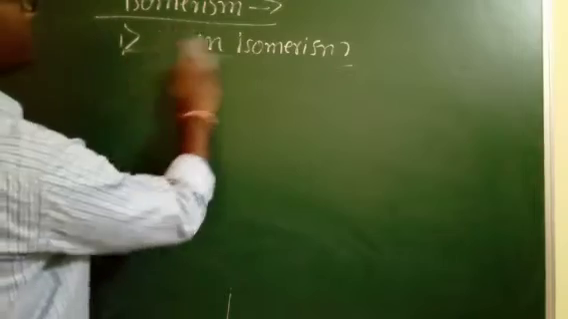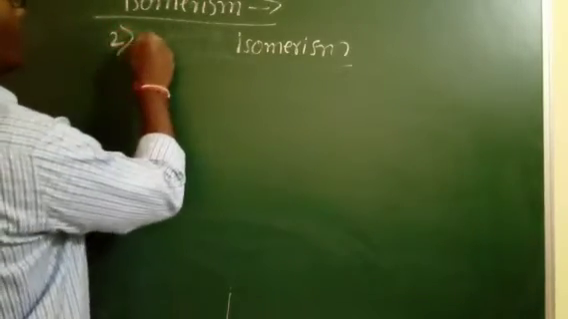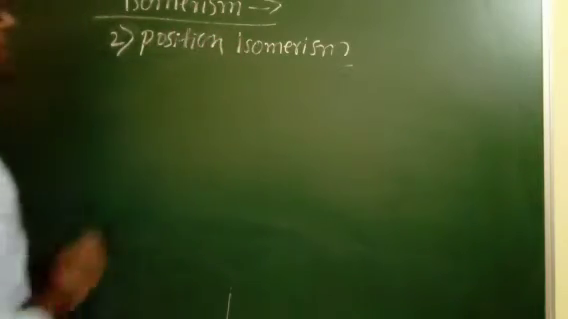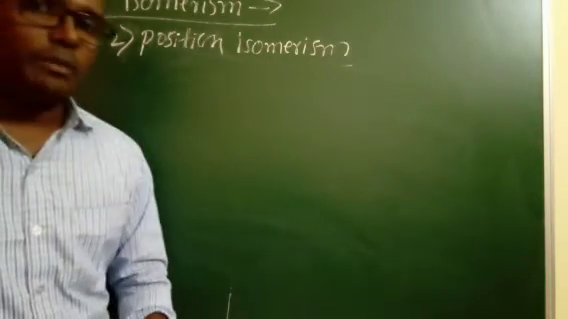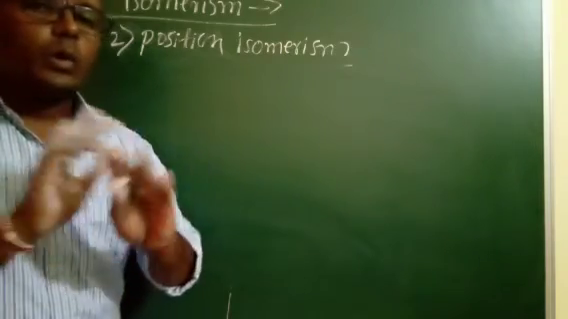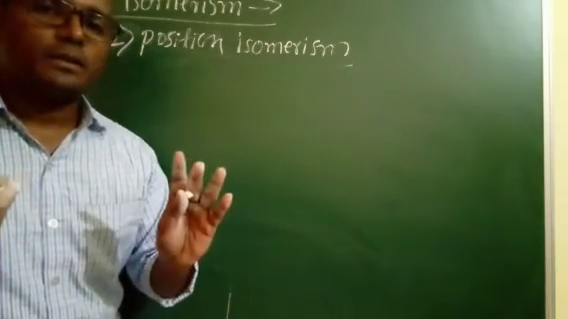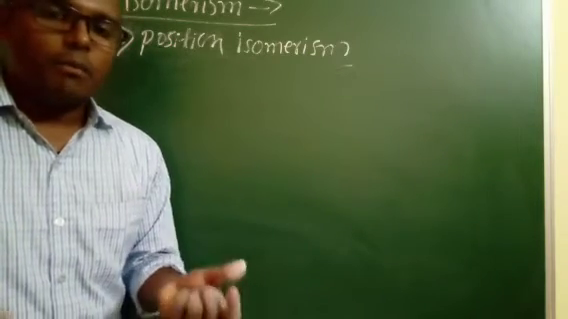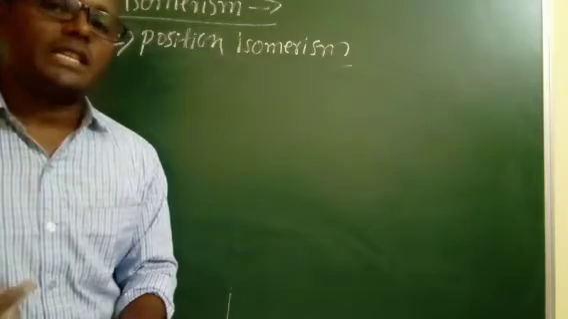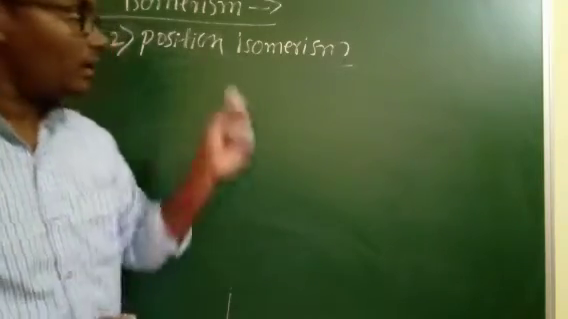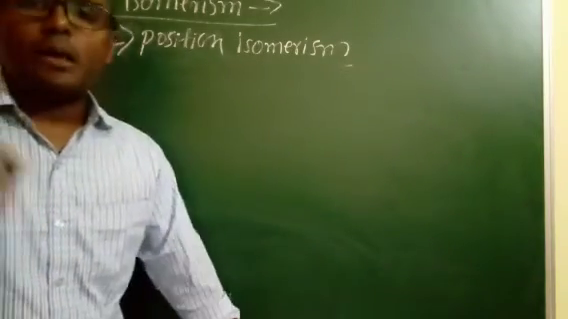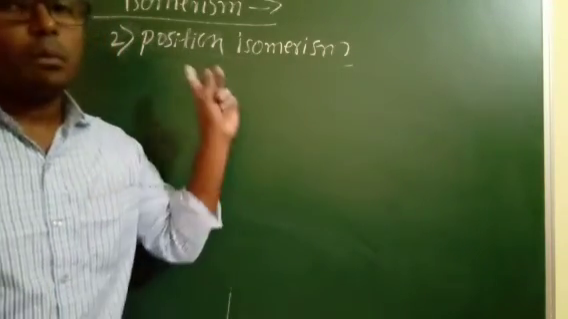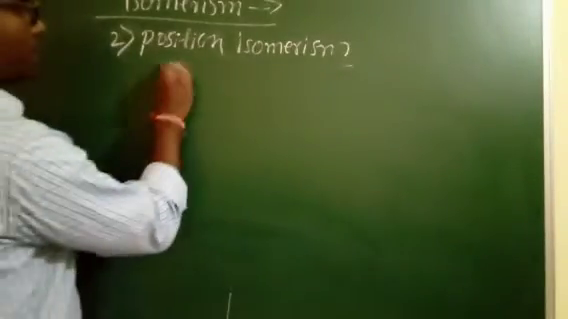Second one, position isomerism. Here there is no change of the carbon chain, but the position of the halogen atom changes. That is called position isomerism. Same molecular formula, but different position of the halogen, known as position isomerism. Example: